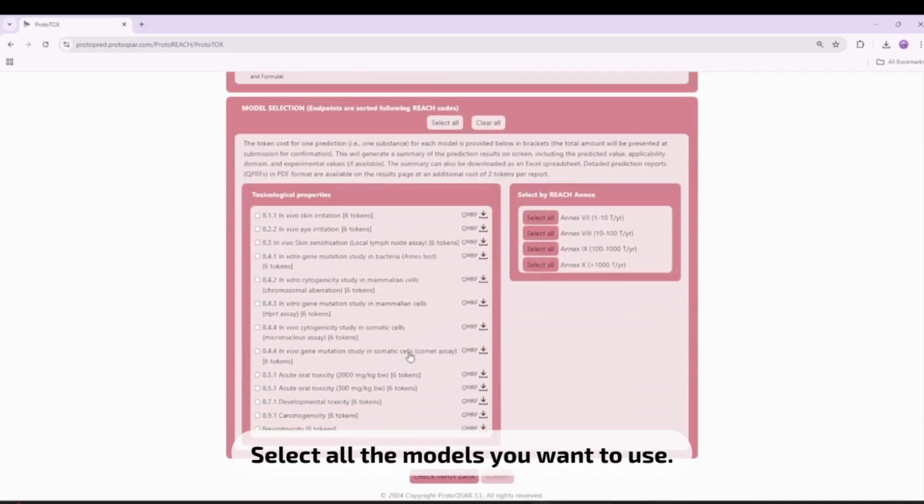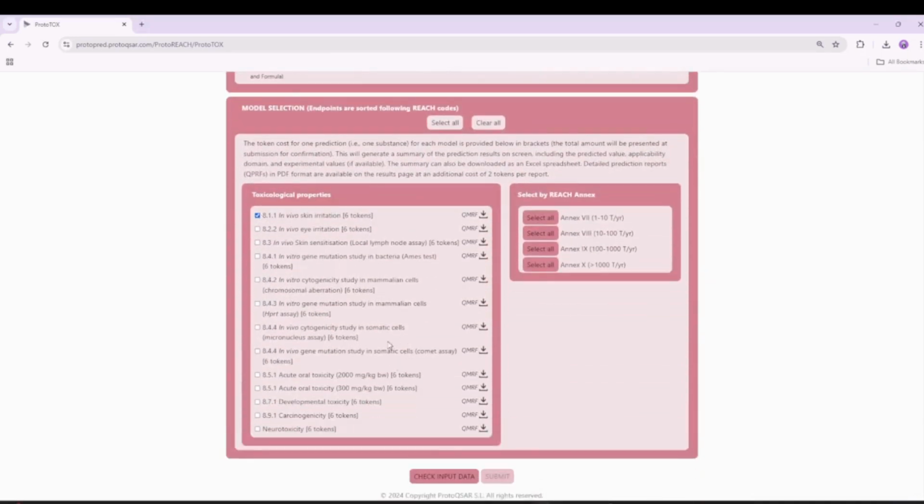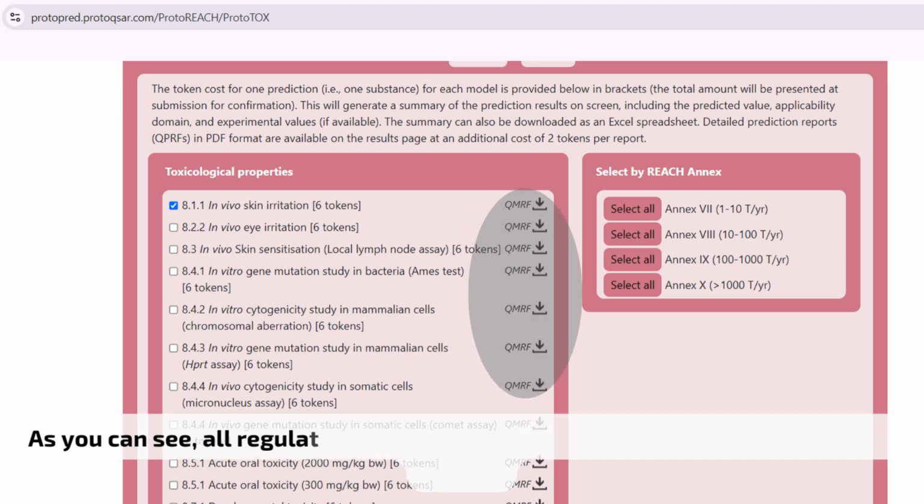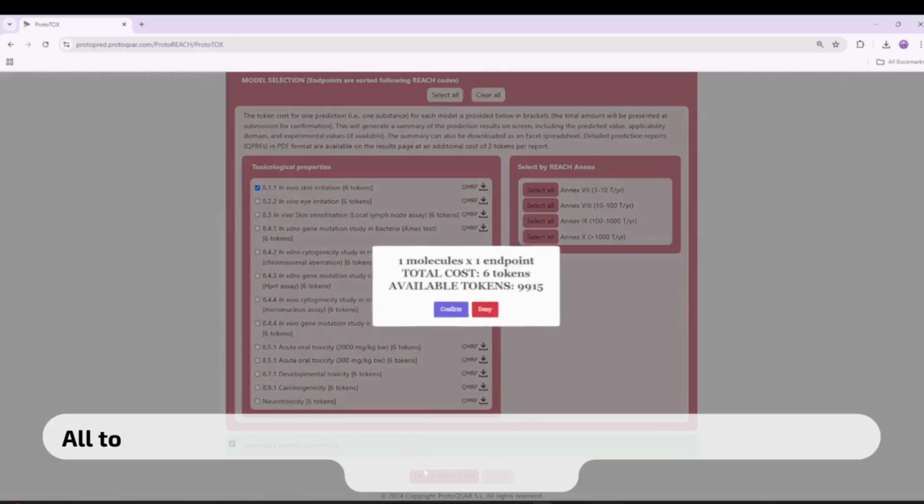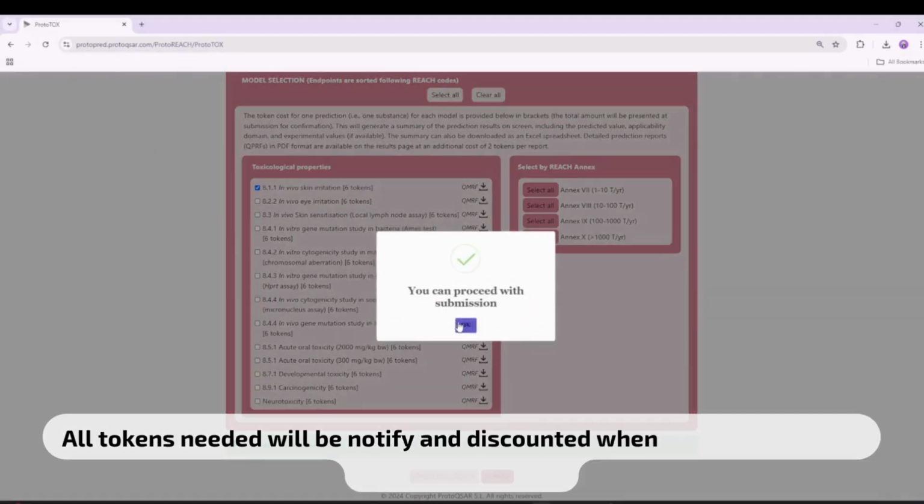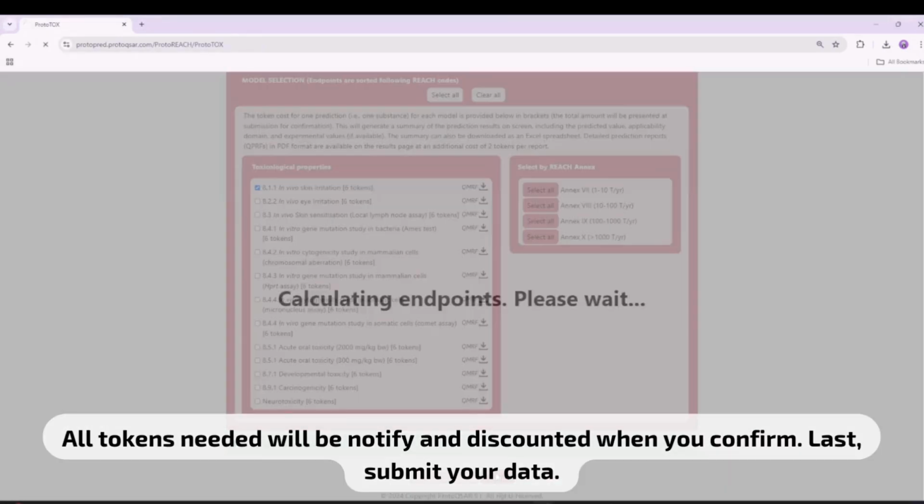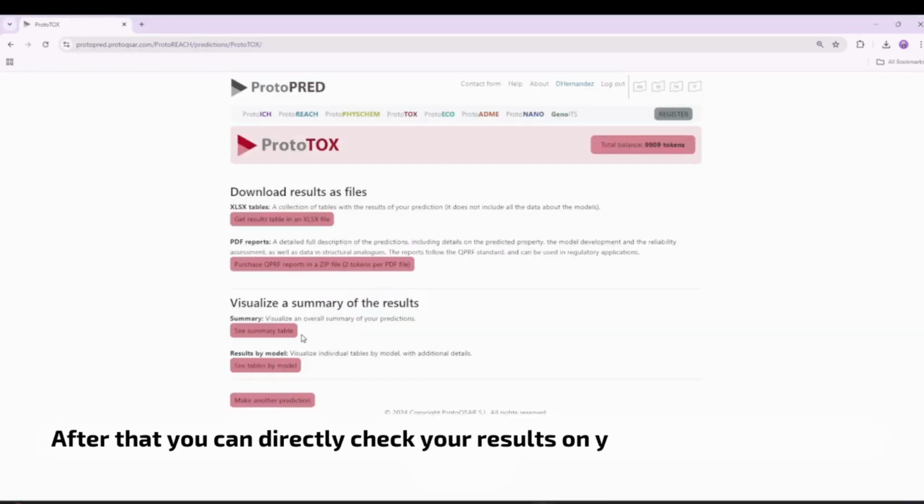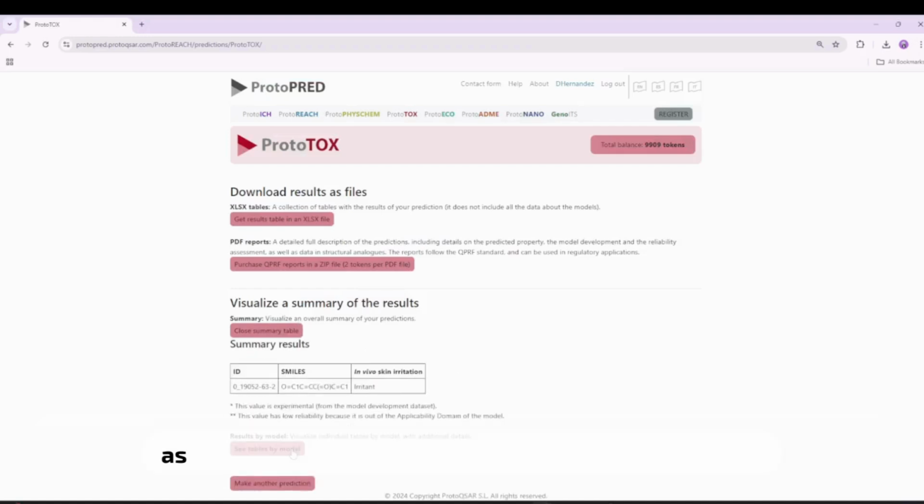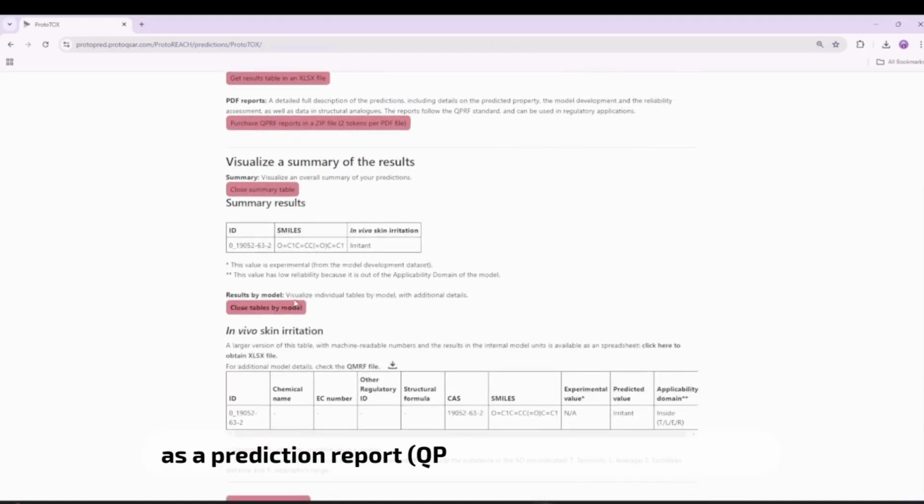Select all the models you want to use. As you can see, all regulatory documentation for every model is available as a QMRF. All tokens needed will be notified and discounted when you confirm. Last, submit your data. After that, you can directly check your results on your screen or download them as a prediction report, QPRF, for regulatory purposes.